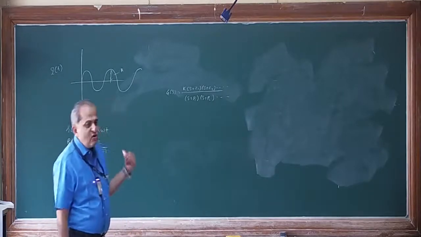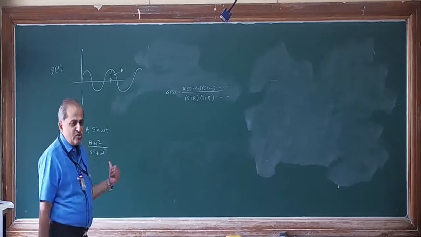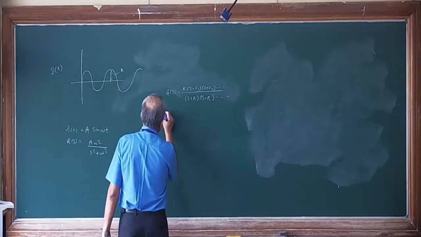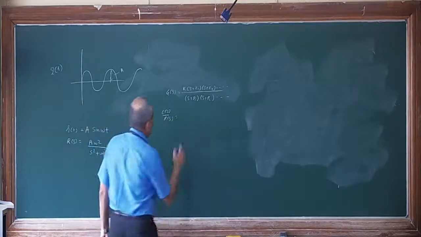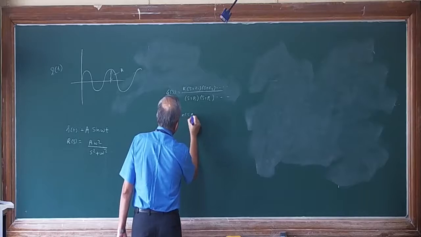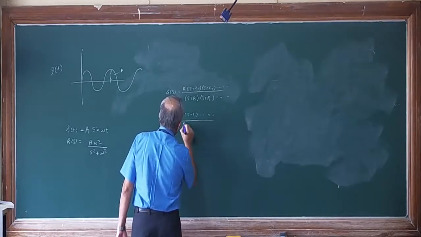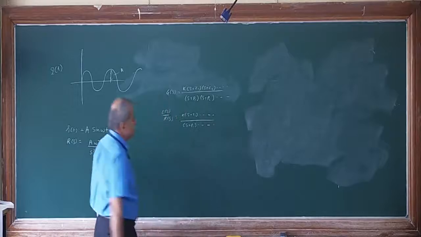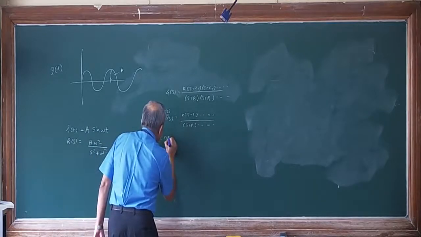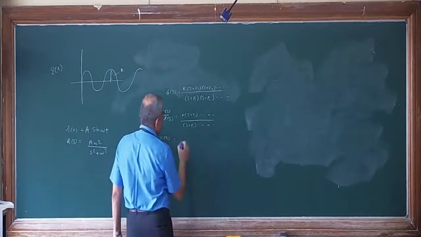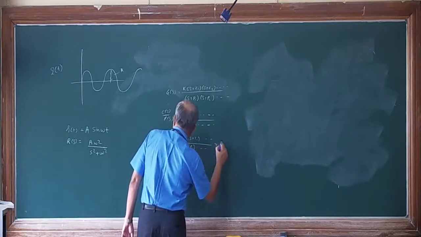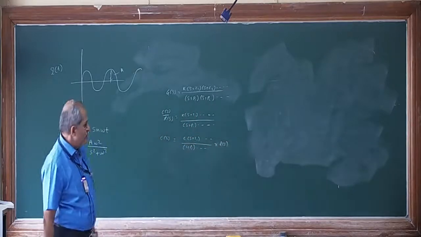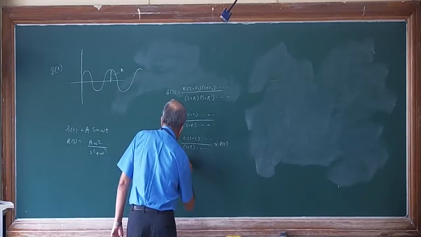Now, to see the output of this system, as usual, what you have to do is G of S is equal to C of S divided by R of S, that is K into (S plus Z1) and so on divided by (S plus P1) and so on. Whereas I am substituting R of S now, this R of S goes on the other side, and it becomes K into (S plus Z1) and so on divided by (S plus P1) and so on into R of S. I am substituting the value of R of S from this side.